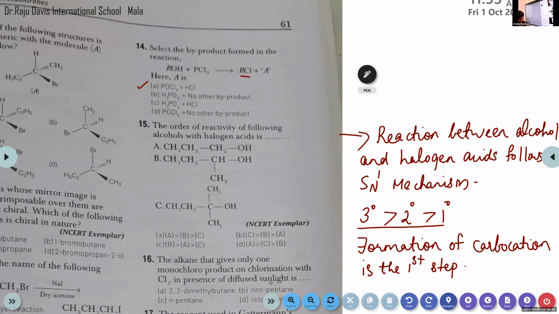Tell me. Option B. Option B. Because C is tertiary, it is greater than this one, which is secondary. So secondary, then primary. C is greater than B is greater than A. That's the order.